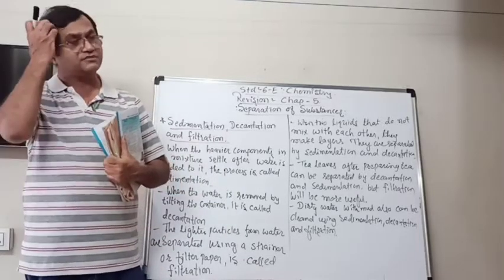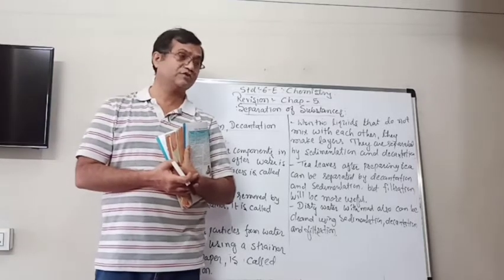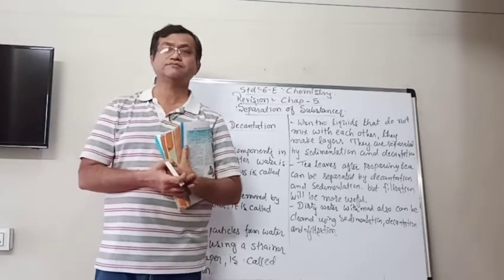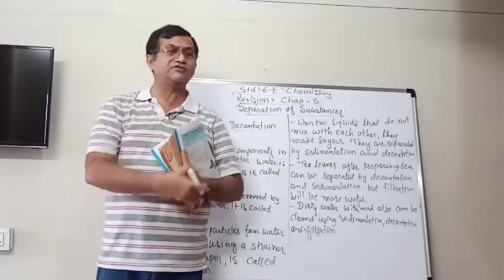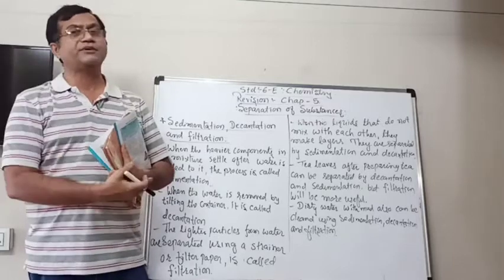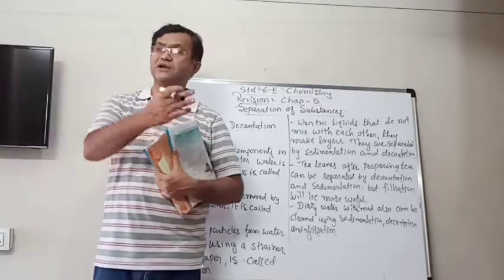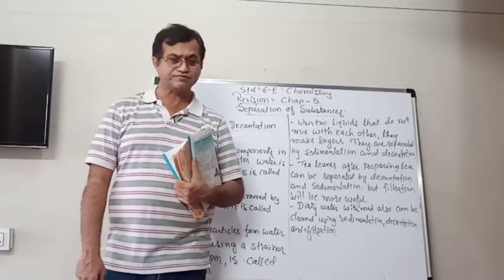And then by the method of winnowing, we remove the husk, which is very light in weight. We allow them to fall down in front of the air or in front of the fan, so that the husk can be separated.